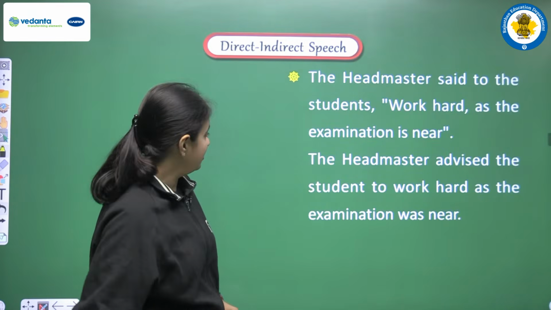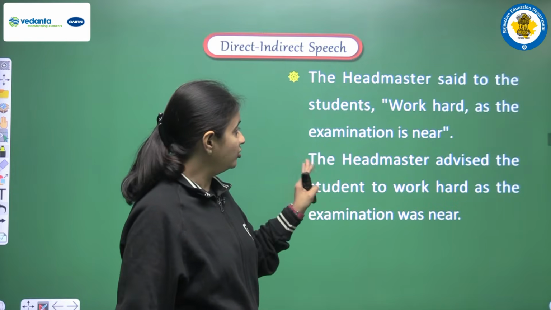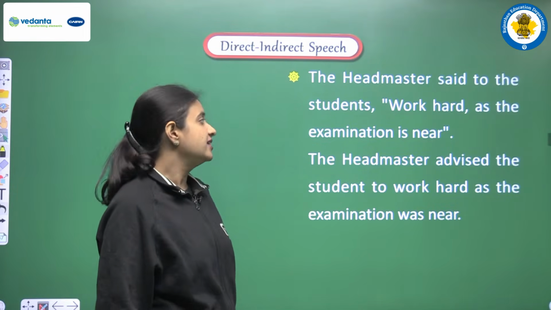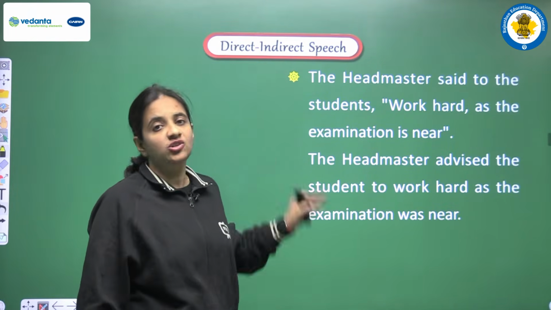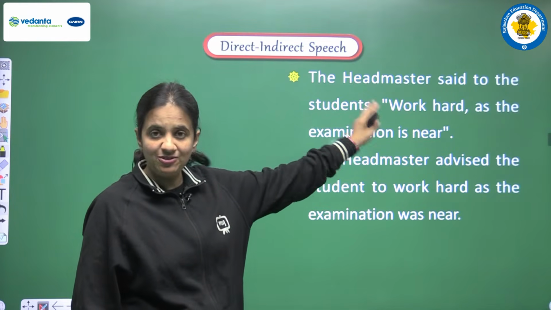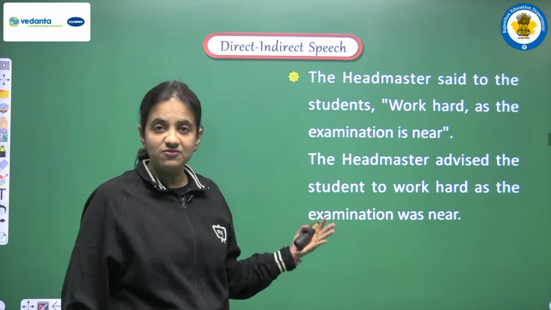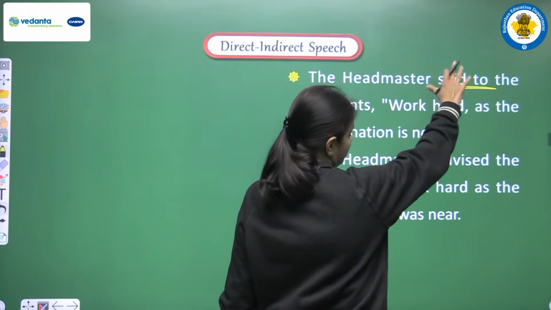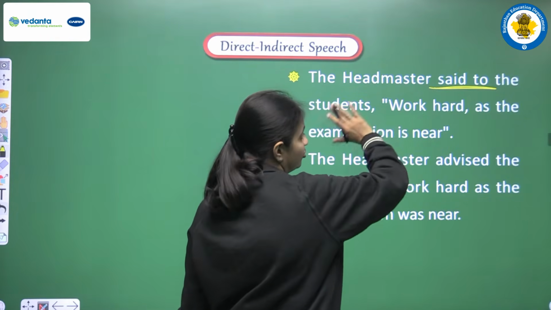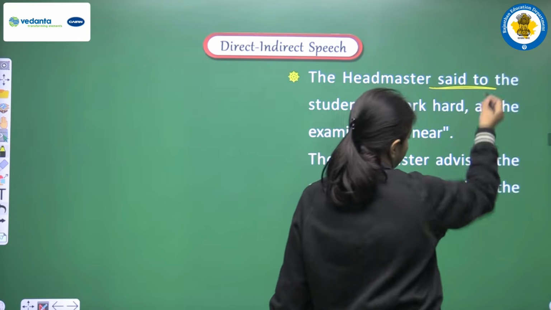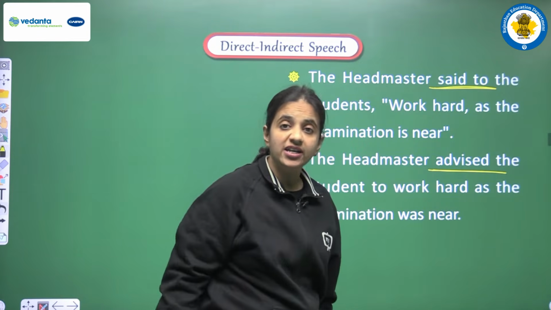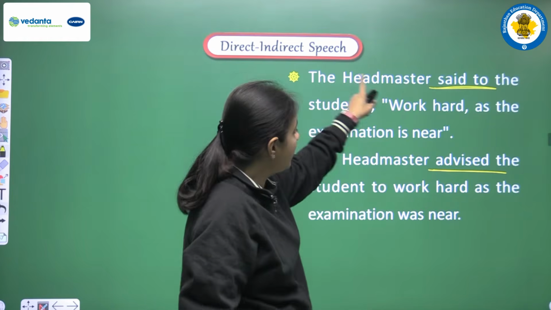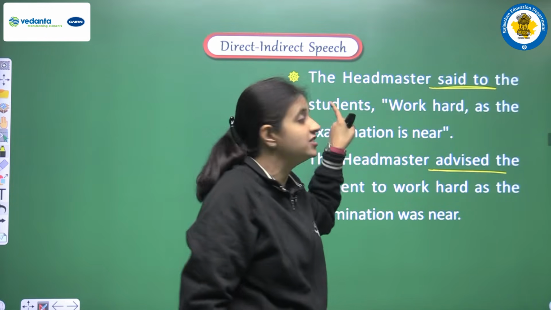Next example we are having here, the headmaster said to the students, work hard as the examination is near. So now because we are having imperative sentence here, according to the rules we are doing the changes. So first of all, we are doing the conversion of said to, and according to the mode of the sentence we are converting said to into advised. Okay, so we are writing the headmaster advised the students.